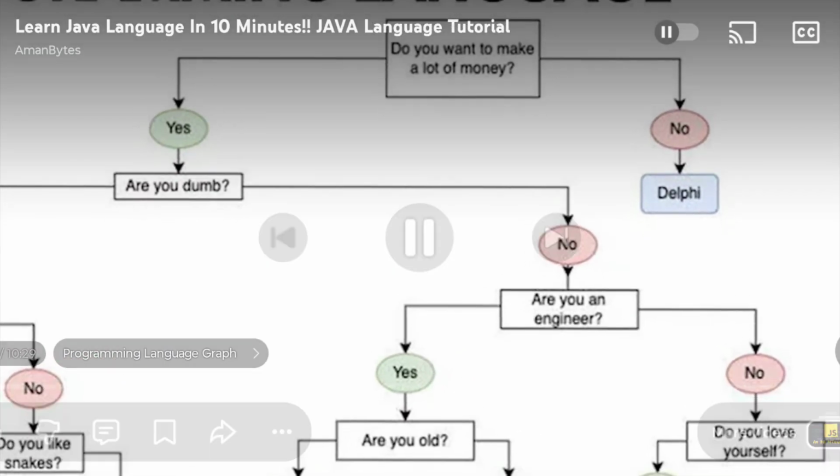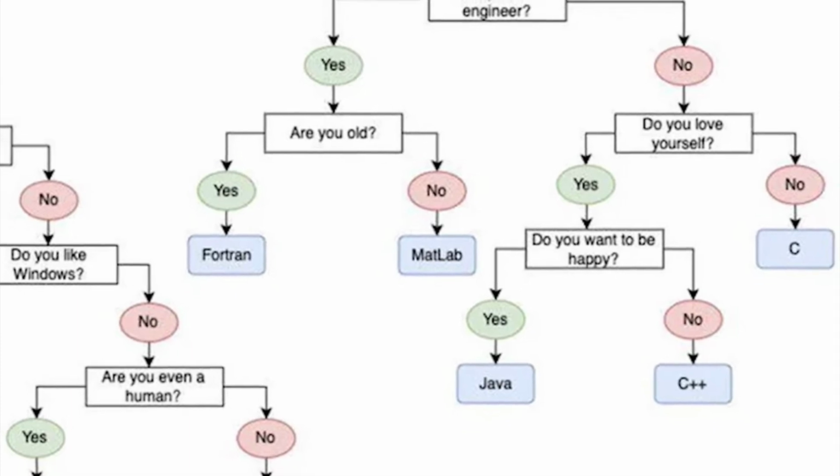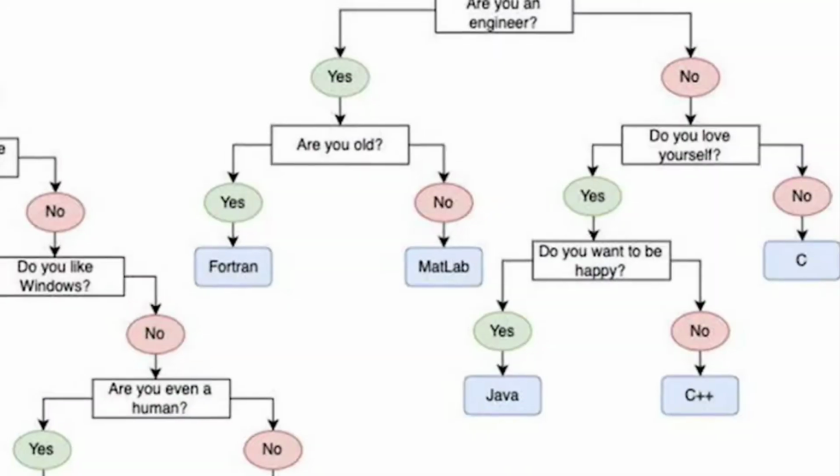In this video, we are starting our Java programming series from beginner to advanced. If you are a student, a job seeker, or someone who wants to learn programming from scratch, make a lot of money, and if we are not dumb and if we love ourselves and want to be happy, then we should choose Java as our programming language.